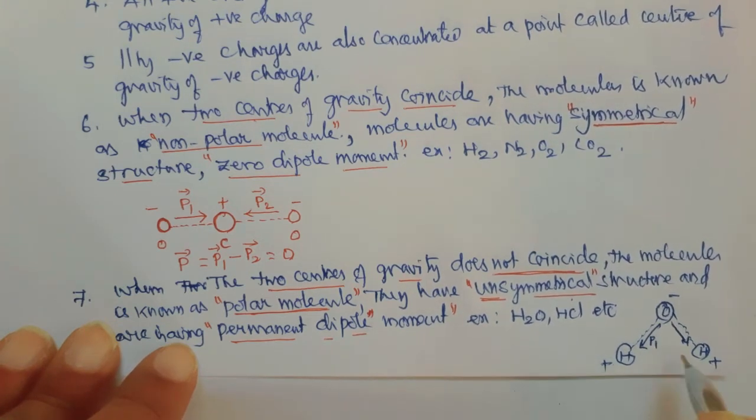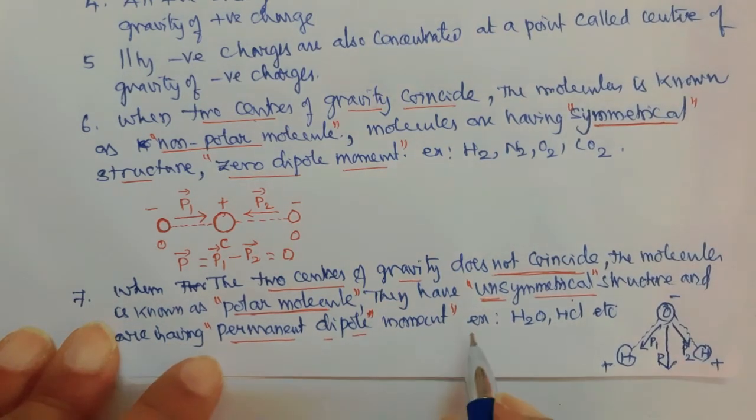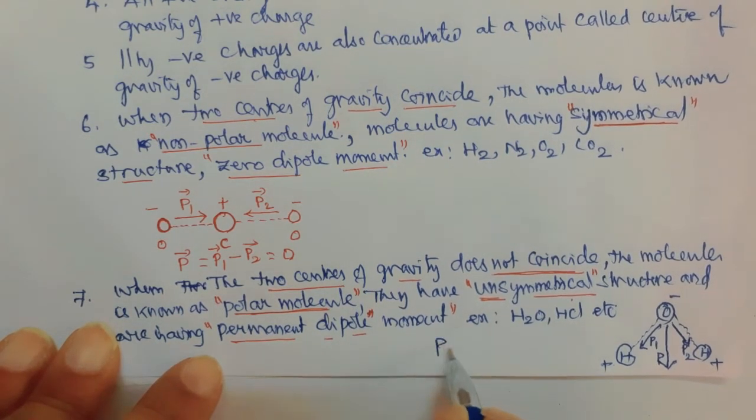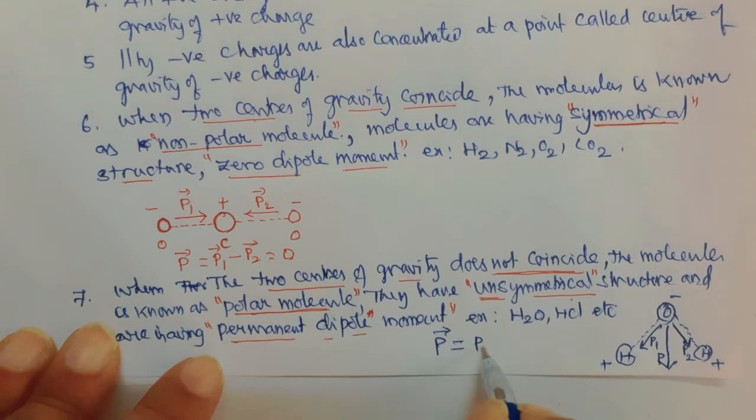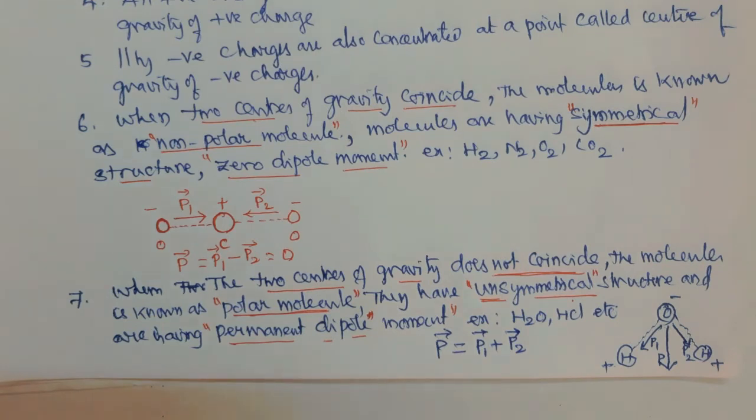Say this is P1 and this is P2. The resultant dipole moment is P1 plus P2. Now this is about polar and non-polar molecules.